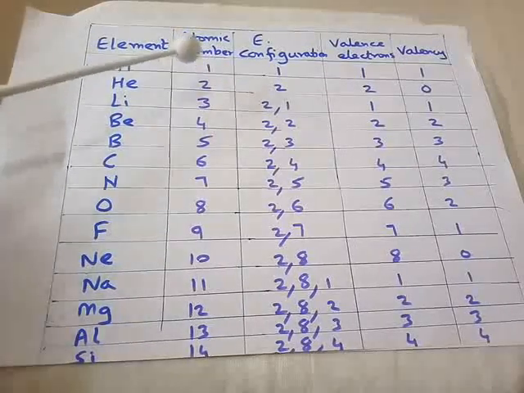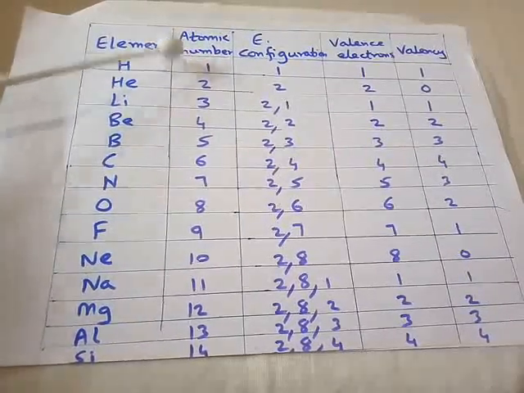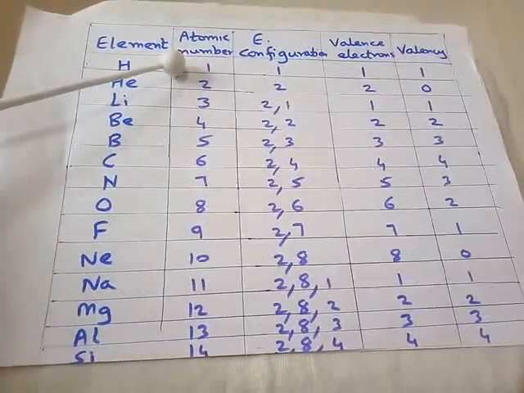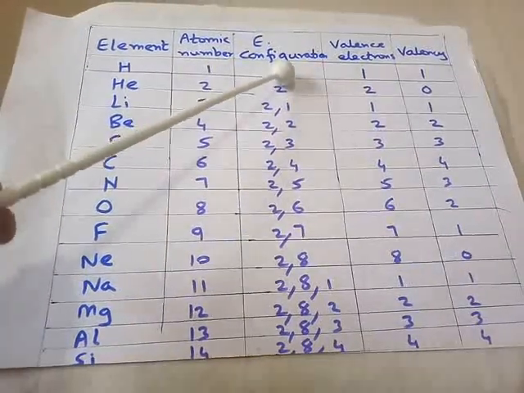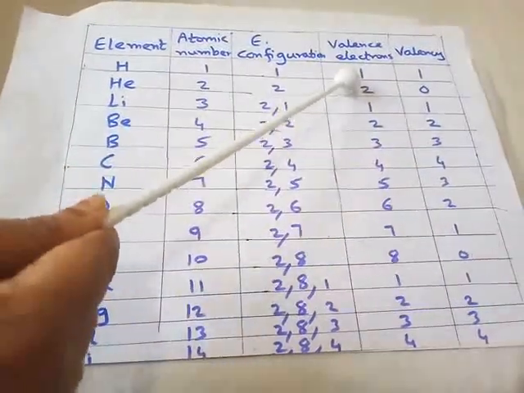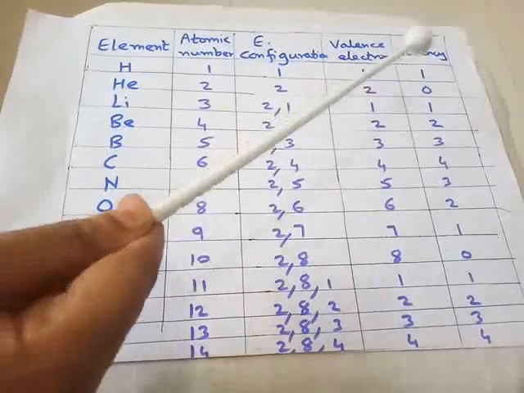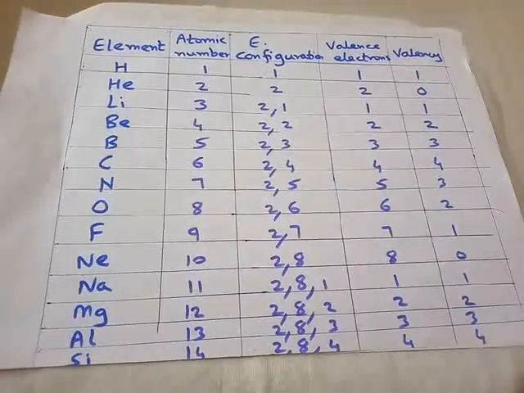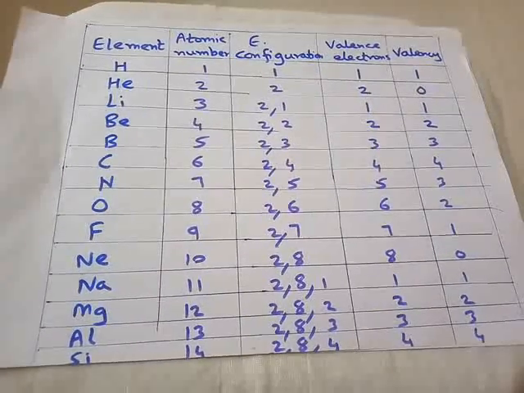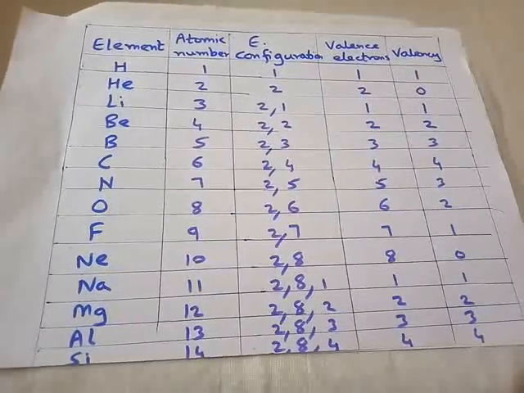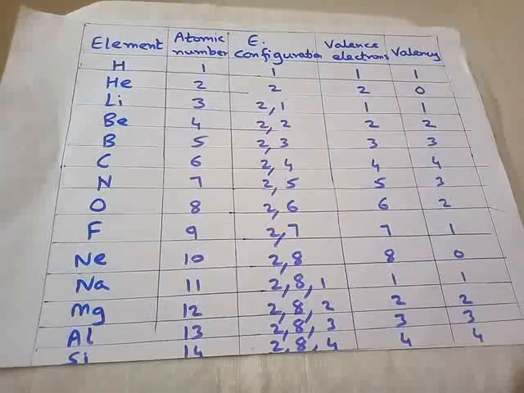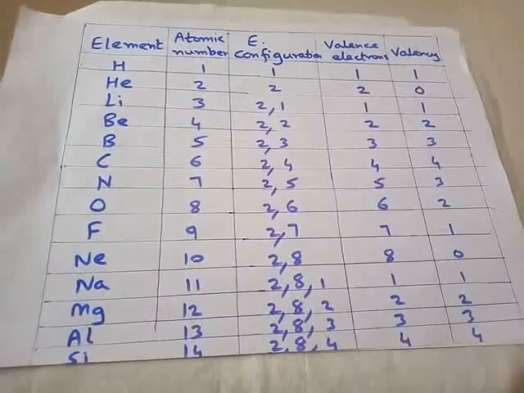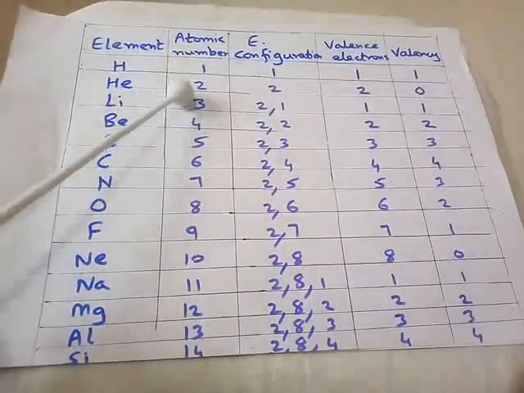So hydrogen is having atomic number 1. This example they have already given in the textbook. Electronic configuration is 1. 1 electron, only 1 shell, so valence electron is 1. So valency is 1. How will hydrogen become stable? Either it will lose this 1 electron or it will accept 1 electron. So it will become stable. So valency is 1.